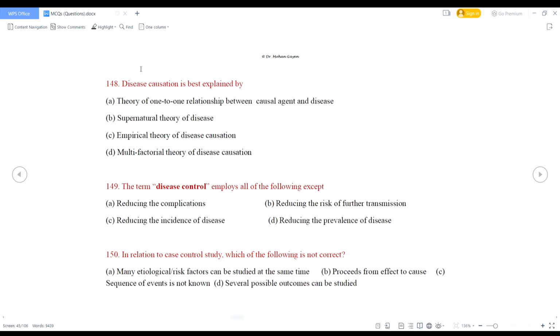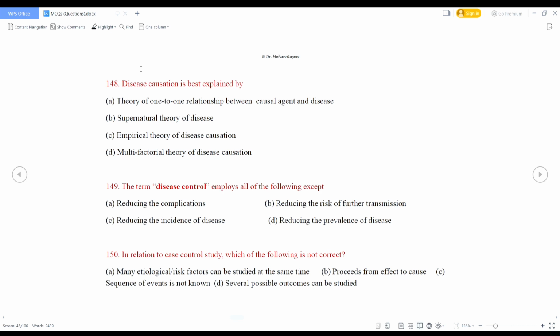Disease causation is best explained by: theory of one-to-one relationship between causal agent and disease, supernatural theory of disease, empirical theory of disease causation, multifactorial theory of disease causation. So option D is the correct answer.